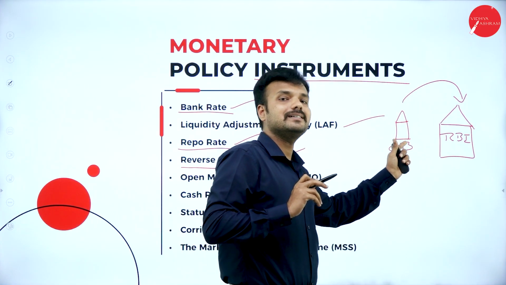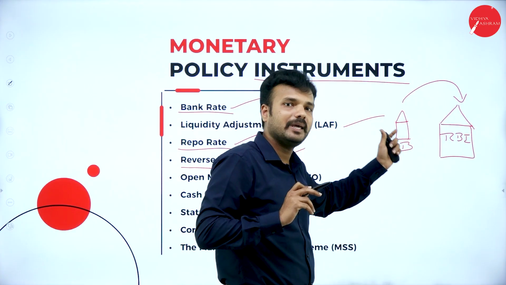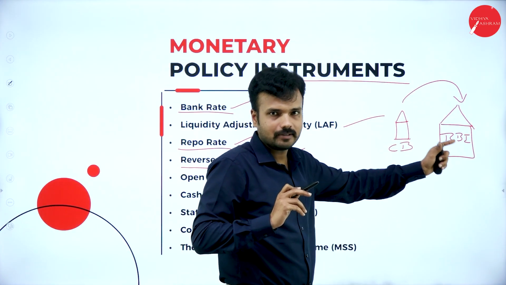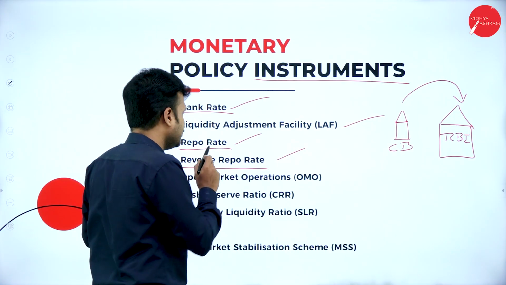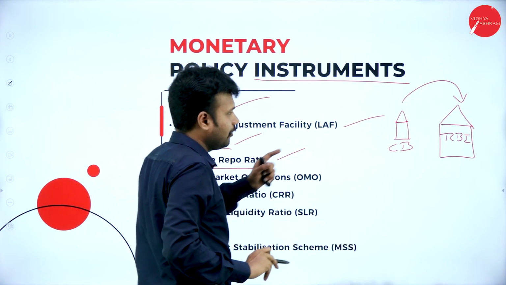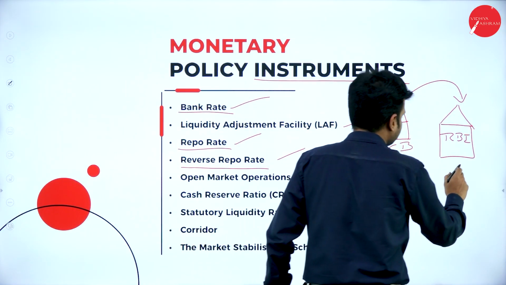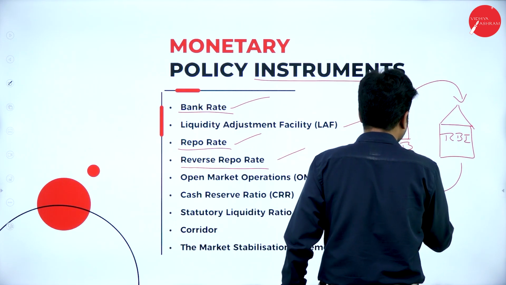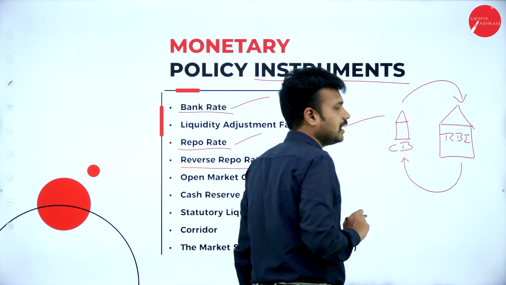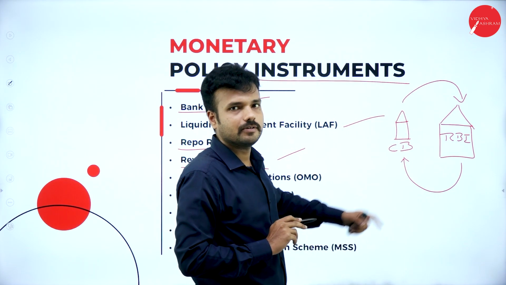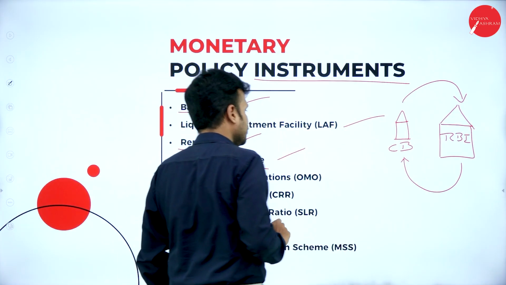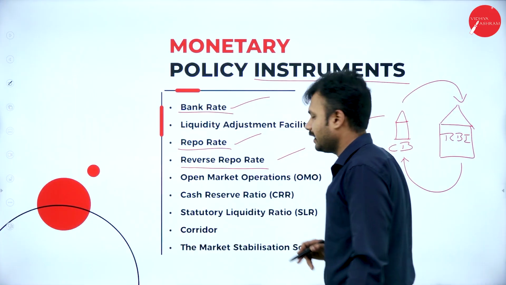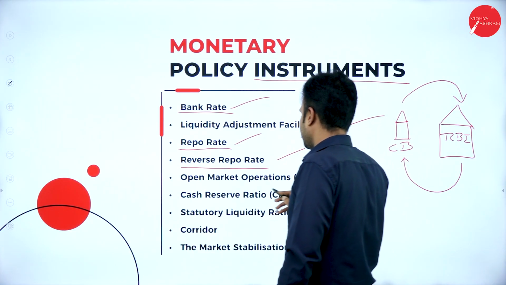For that deposit made by the commercial bank, the Reserve Bank of India gives interest, which we call the reverse repo rate, right? When the Reserve Bank of India lends money to any commercial or domestic bank, it charges a rate of interest that we call the repo rate. Please don't get confused between repo and reverse repo.